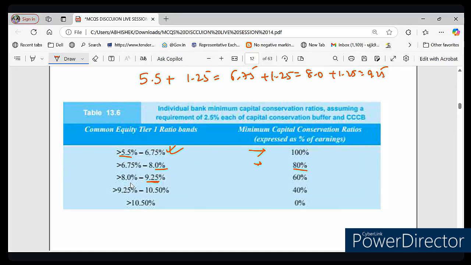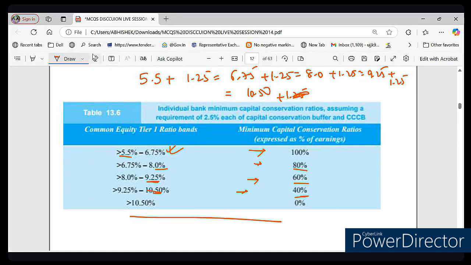So for this range, 8 से लेके 9.25 में जो आपका सीसीबी है वो 60% का होगा. आप फिर उसमें 1.25 ऐड कर दीजिए. You add a further 1.25 to 9.25, you will get 10.50, जो कि आप यहाँ देख सकते हैं, राइट. और 9.25 से लेके 10.5 तक में, 9.25 to 10.50, CCB is 40%. You further add 1.25, and that is for greater than 10.5, this one. I hope you can remember it.